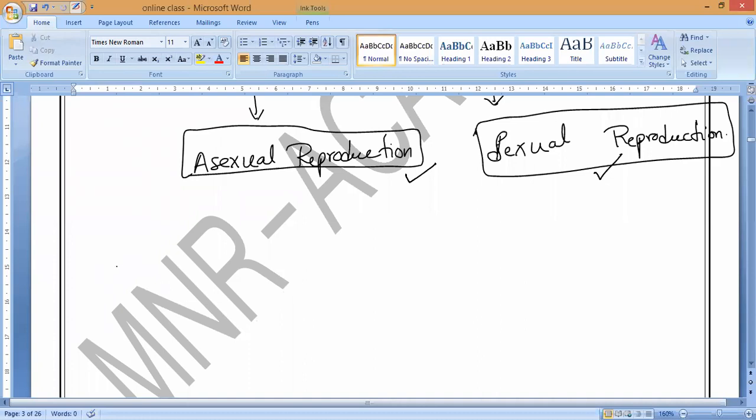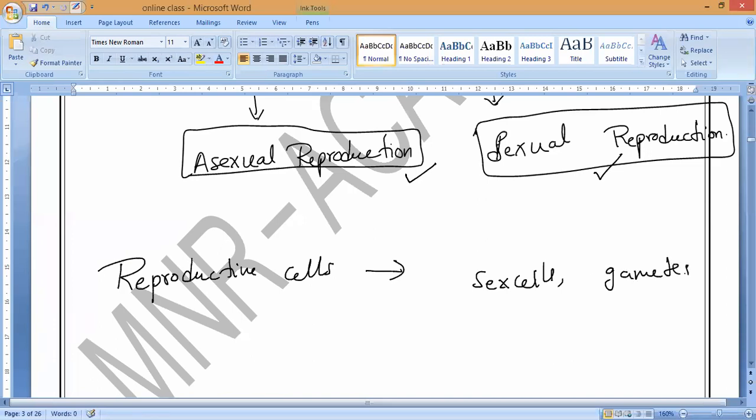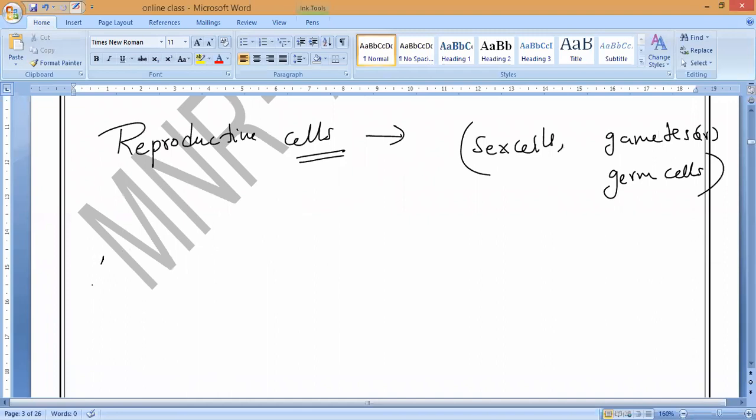Reproductive cells. Some organisms have reproductive cells. What do we mean by reproductive cells? They may have sex cells, or they may have gametes. These gametes we can also call germ cells. So some bodies have these reproductive cells and some bodies may not have. Based upon this only, we categorize either asexual or sexual reproduction. So now, if you observe very carefully, let us come to asexual reproduction first.